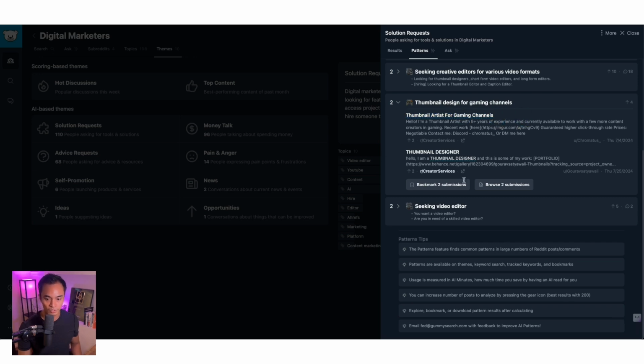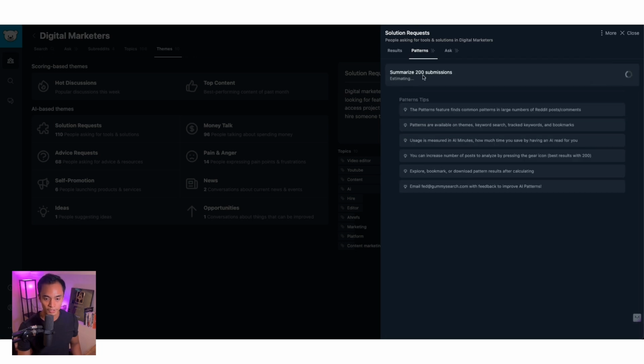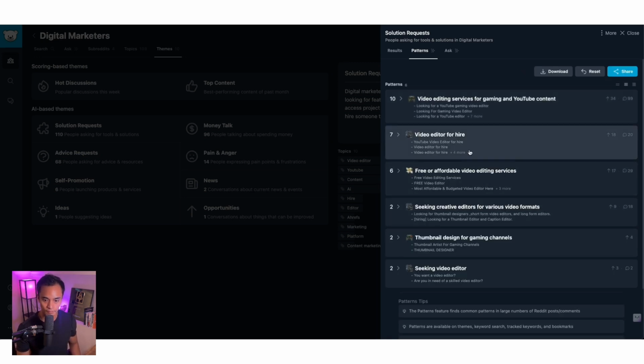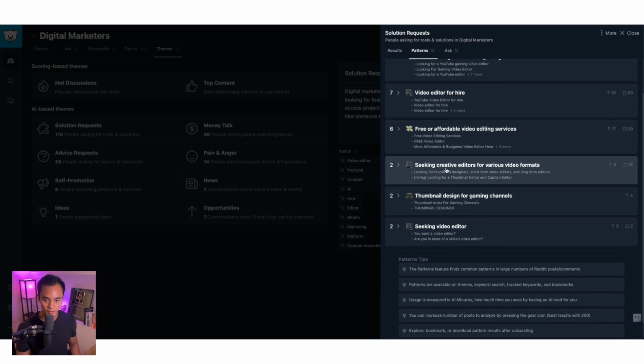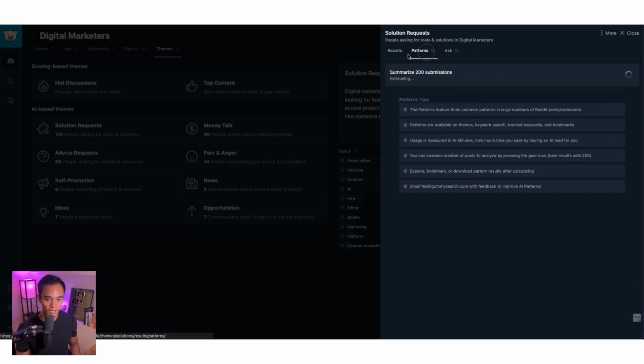So I can continue to do that. I can also have it do it again. So now I'm gonna click recalculate, and then it might give me different results after that. Let's see what it comes back with. All right, so it's similar information. So you might need to add more subreddits so that we have more data. But overall, I do really like this pattern feature.